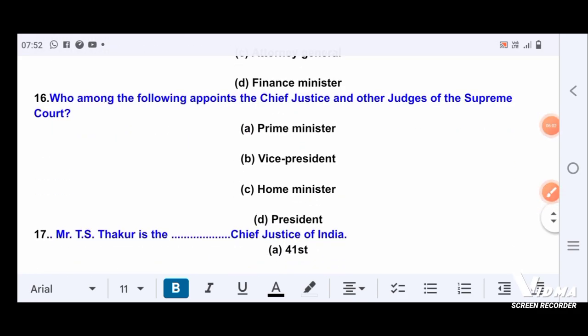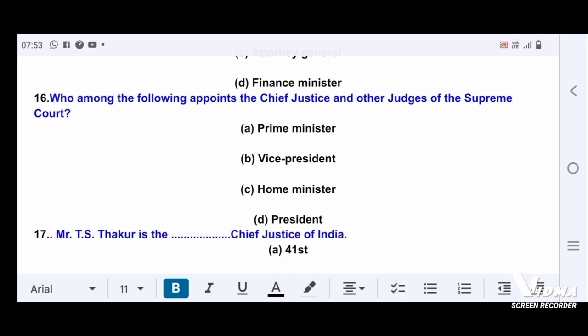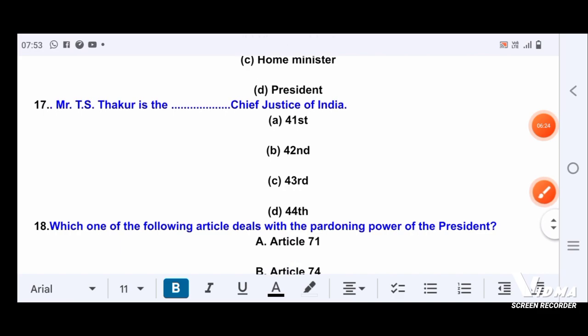Next question. Who among the following appoints the Chief Justice and other judges of the Supreme Court? Option A, Prime Minister. Option B, Vice President. Option C, Home Minister. Option D, President. Correct answer is option D, President.